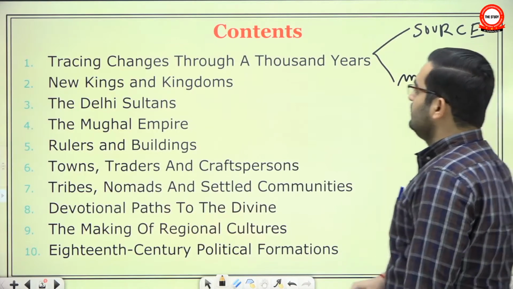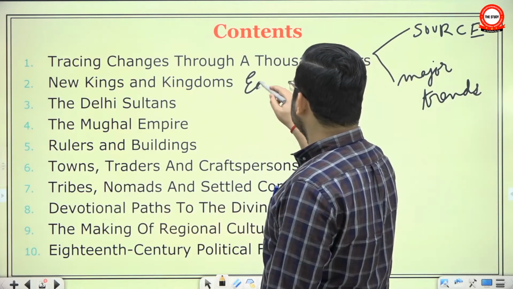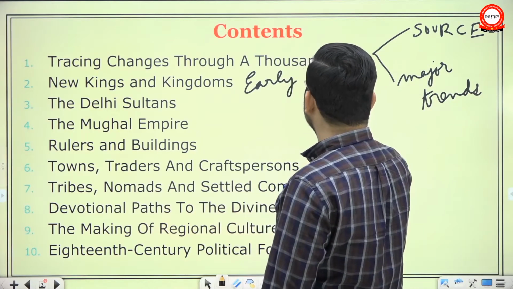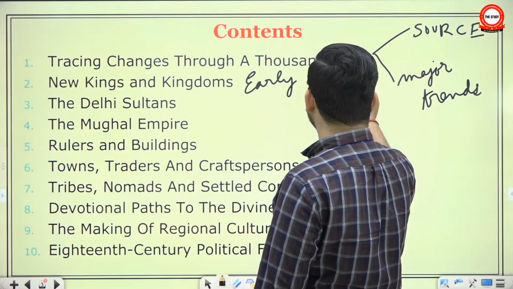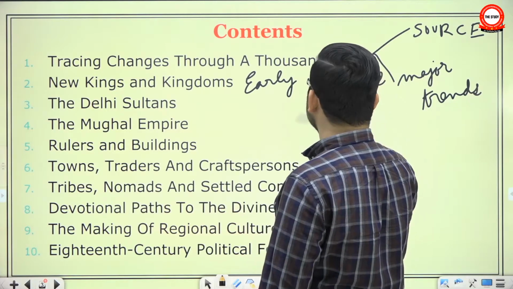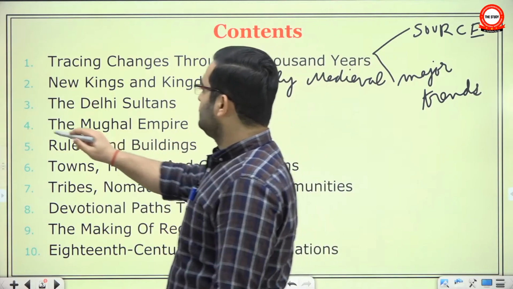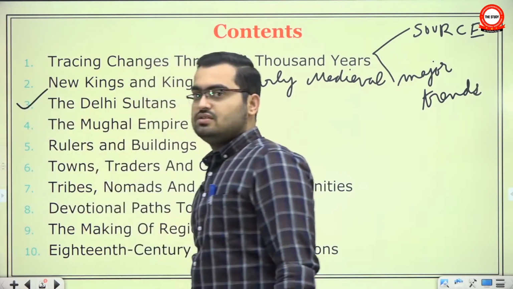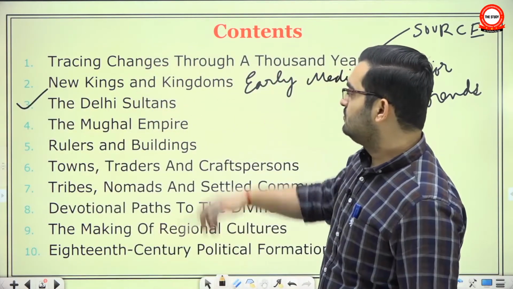Then we looked into some important political and economic phenomena of the early medieval period. We looked into the tripartite struggle and the Chola Empire. Then we looked into some of the features of the Delhi Sultanate in chapter 3, and today we are going to focus on the Mughal Empire.